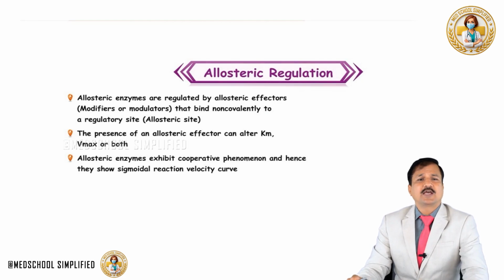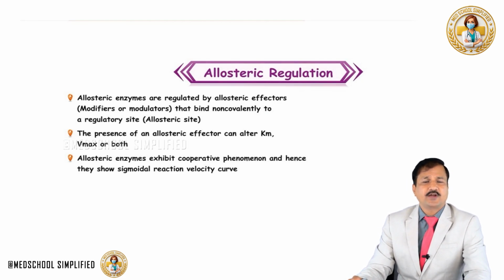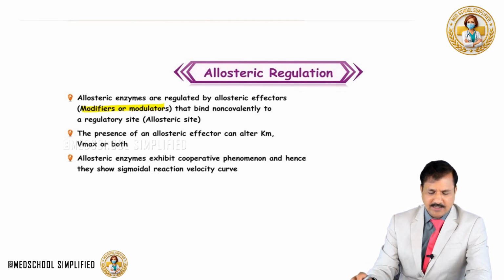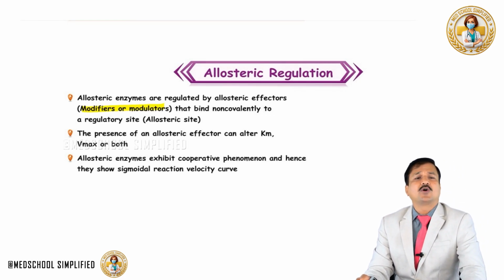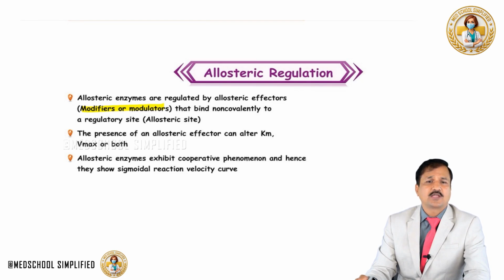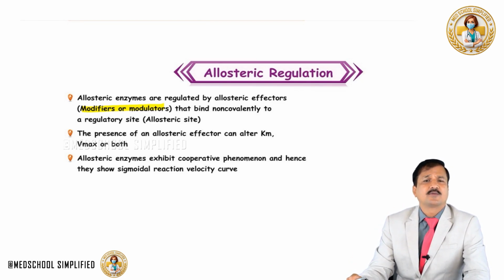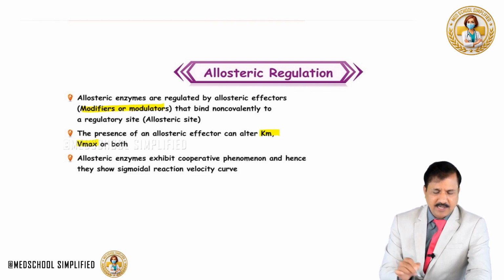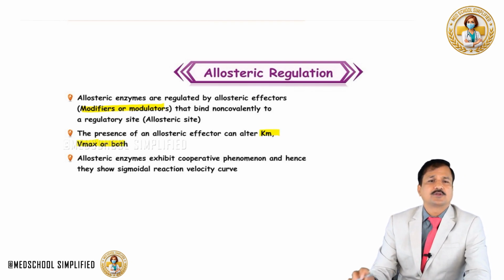So allosteric enzymes are regulated by allosteric effectors, and these allosteric effectors can be modifiers or modulators that bind non-covalently to a regulatory site or the allosteric site. So the binding of an allosteric effector to an allosteric enzyme can alter Km, it can alter Vmax, or it can alter both.